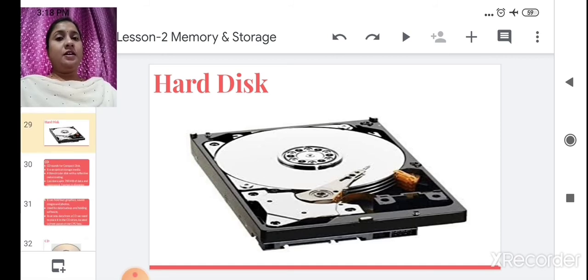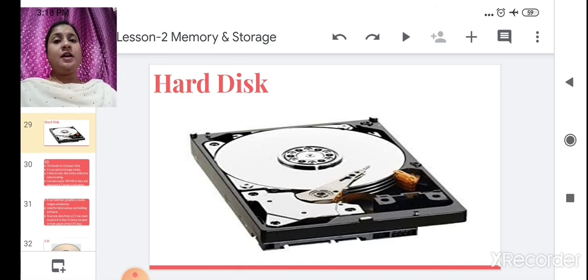In today's class, we have learned about external memory. External memory is also known as secondary memory. It stores the data for a longer period of time, and the data is not lost even when the computer is turned off. What is the use of external memory in a computer? Because the internal memory has less capacity, external memory is used to store the data. Internal memory has less memory to store.